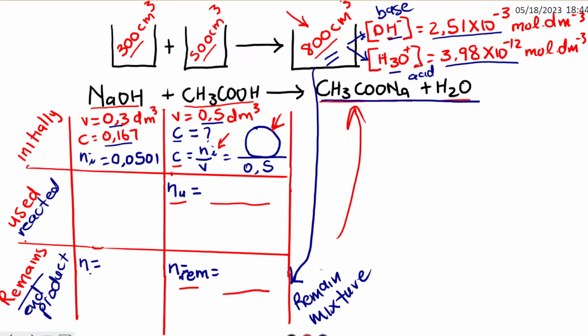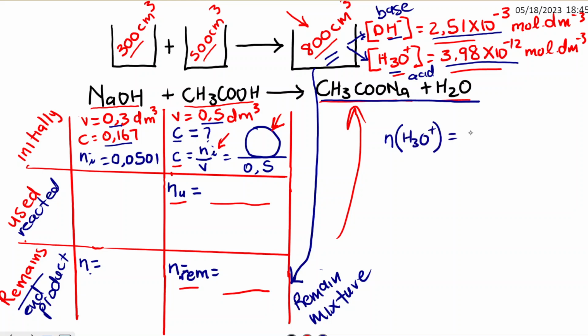Let's look now at the concentration. This is the concentration of the acid that we have and the concentration of the base that we have. So let's first find the number of moles of the acid. Remember the acid now is this H3O+.